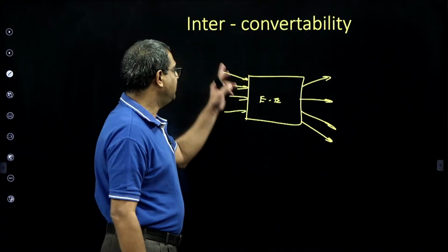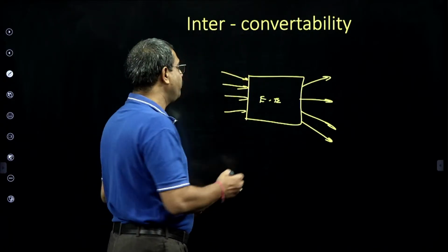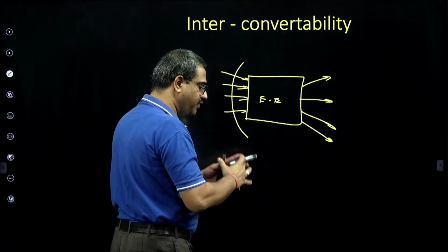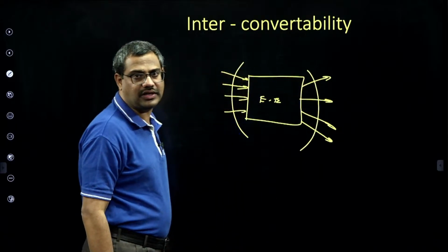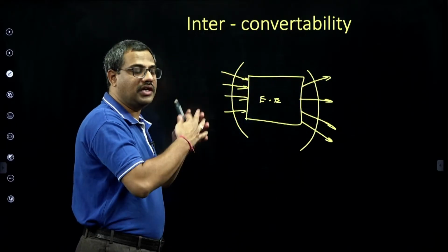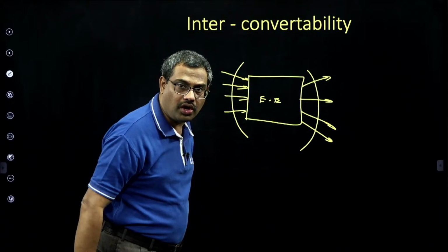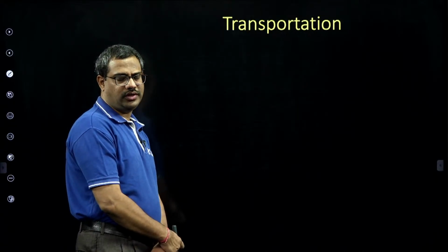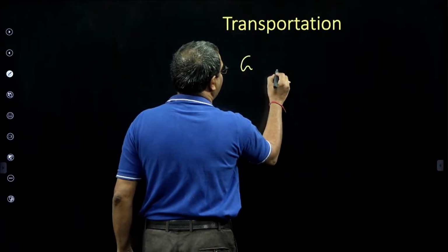That means this energy is highly interconvertible. What is the meaning of interconvertible? We can convert different forms of energy into one common platform. Then we can transport and distribute, and we can convert them back. So this process of converting different forms of energy into one common platform and again converting back is called interconvertibility. Then transportation. Now the beauty is, it is the only energy in the world where we can generate and transport